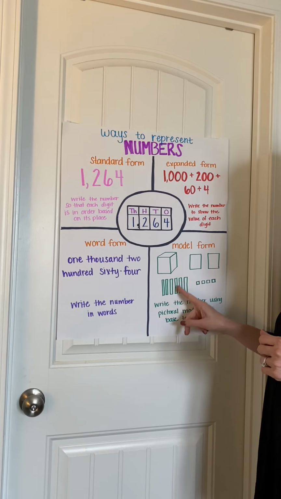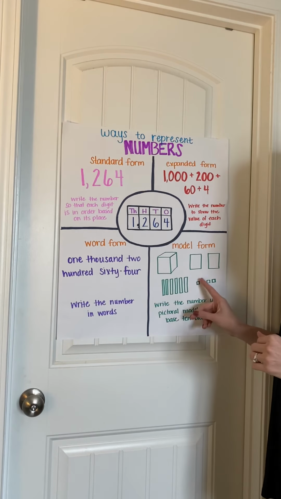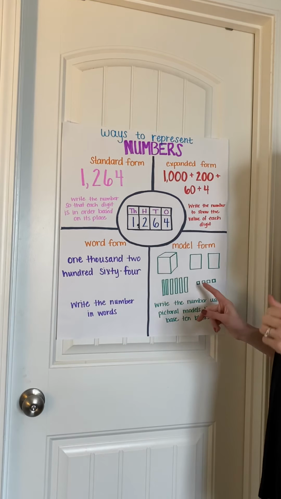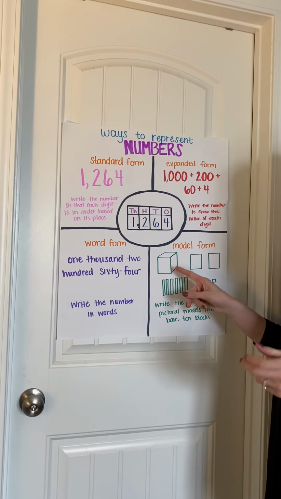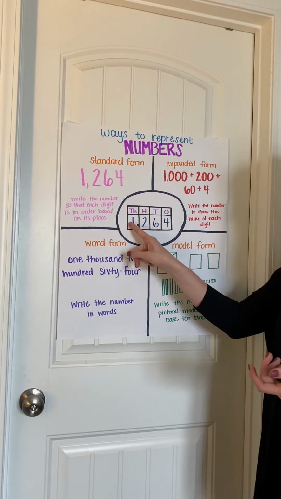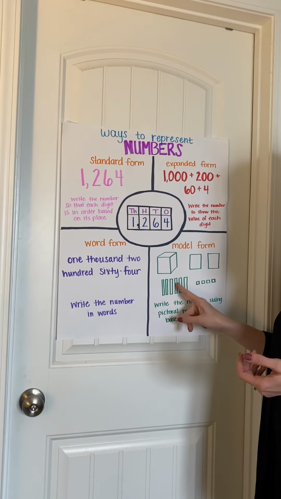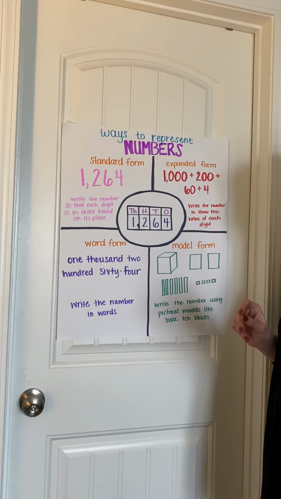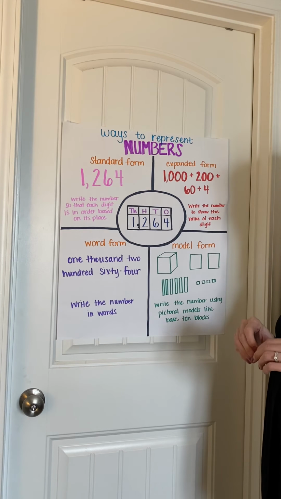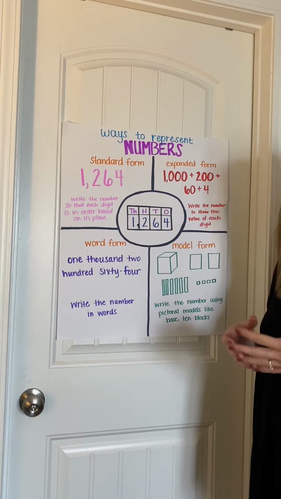The rods represent your tens, and then the single small cubes, individual blocks, those are representing your ones units. So we have 1 thousand block represented, 2 hundreds flats, 6 rods, those are representing tens, and 4 unit pieces that are representing ones.